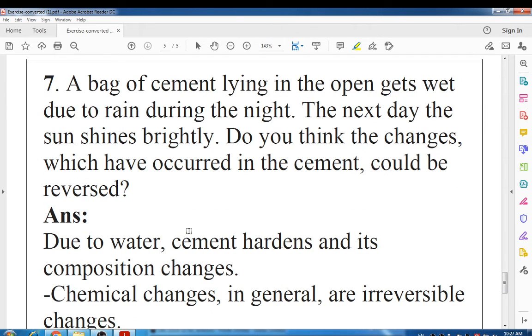Next, question number 7. A bag of cement lying in the open gets wet due to rain during the night. The next day the sun shines brightly. Do you think the changes which have occurred in the cement could be reversed? Have you seen, when we keep a cement bag in a moist area, that cement becomes hard because there is a change, a formation of a new substance, that is a permanent change, means we cannot get back that cement as it was, so the change is an irreversible change.